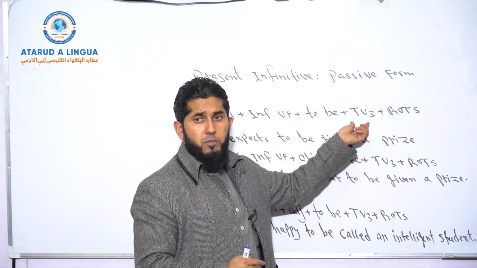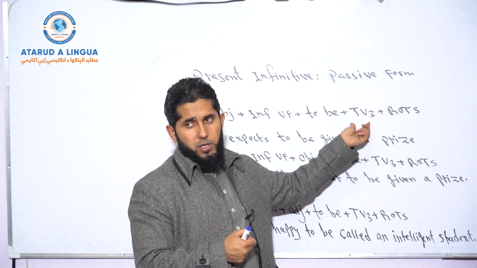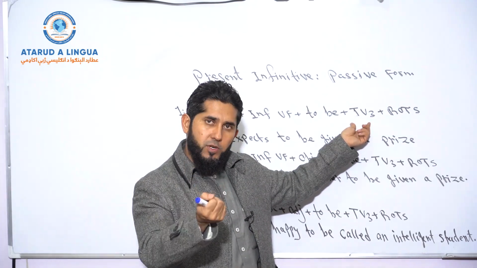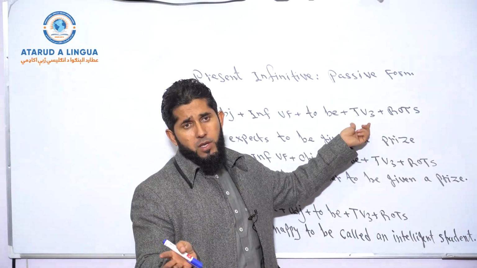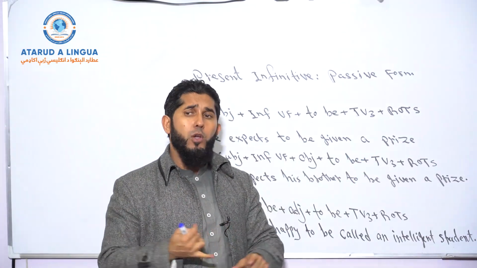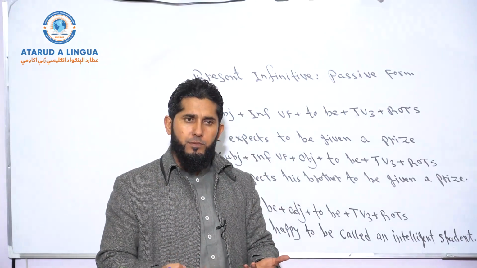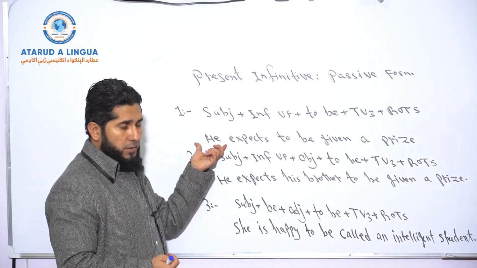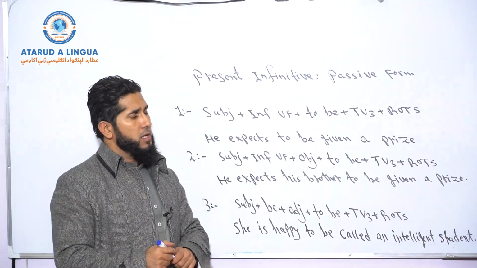So the main verb over here, which shows the action of the subject, should be number one, action verb, number two, transitive verb, or ditransitive verb, double transitive verb. But it cannot be a state verb or intransitive. Understood? Okay. So now look at the first example. He expects to be given a prize.